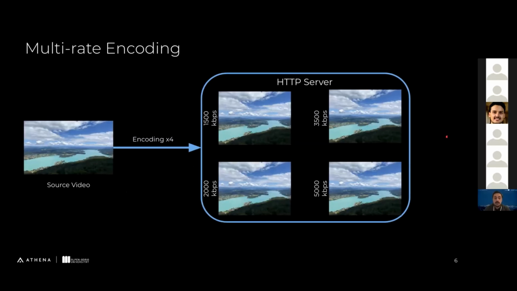Multirate encoding tries to address this complexity and reduce the time complexity by using some reference representations. Let's say we choose the highest bitrate representation as the reference, and use that information while encoding the others to speed up the remaining representations.